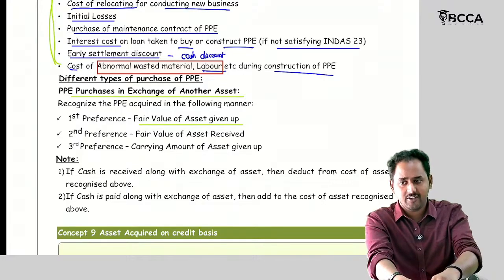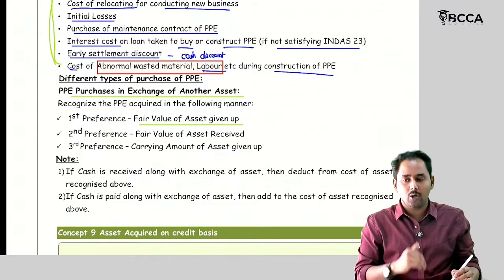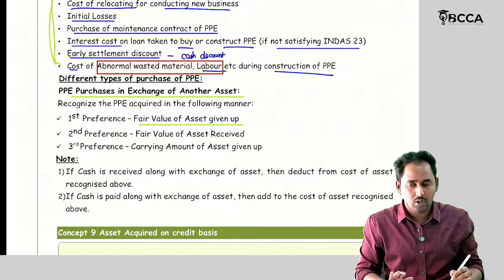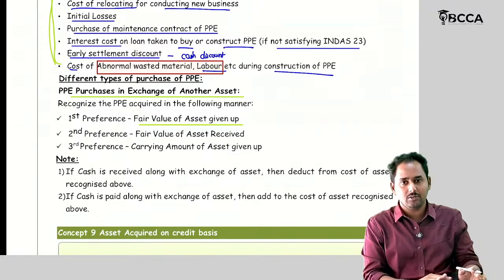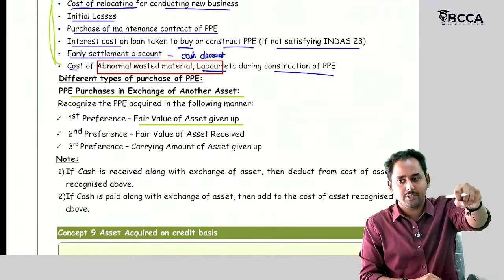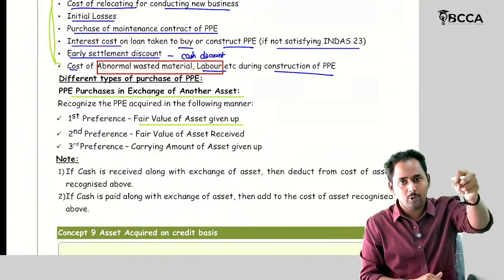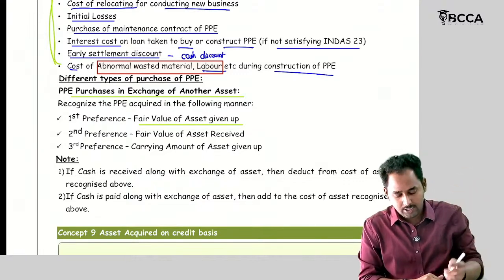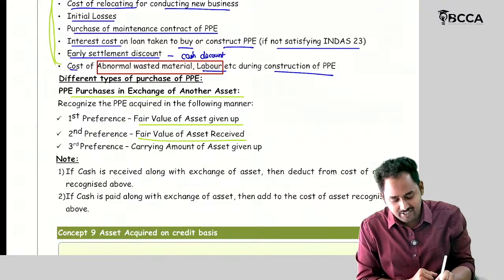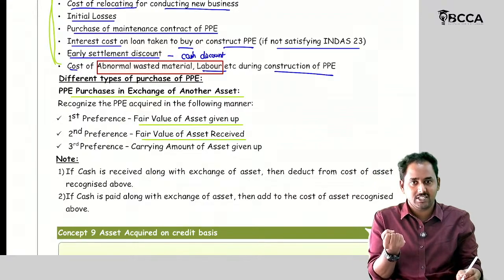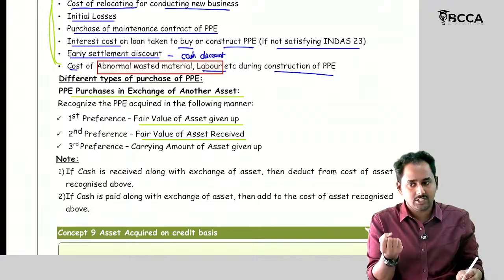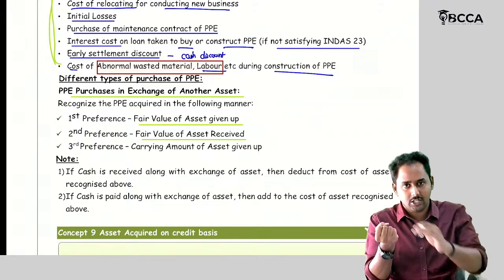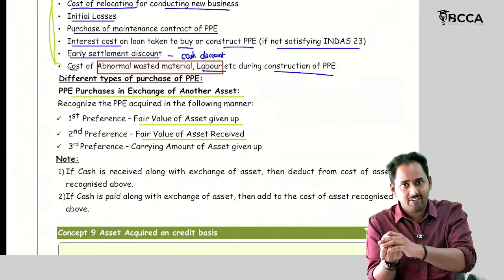If the fair value of the asset given up is not available in the question, or we cannot in practical aspects also find out the fair value, then in that case take the fair value of the asset received. I know the fair value of the asset received, right? If you have the information regarding the fair value of the asset received, recognize this asset at the fair value of this asset.